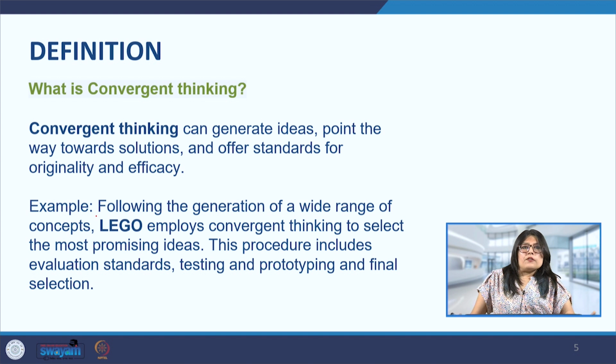And when we are sifting through the divergent ideas that we have come up with in the divergent phase, then in the convergent phase, we pick the one idea that is the most suitable, and it almost seems like we are arriving at a logical conclusion. So, the divergent thinking stage helps us generate ideas and point ways towards the solution, and offers standards for originality and efficacy. One example that we can see here is Lego, where they employ convergent thinking to select the most promising ideas.